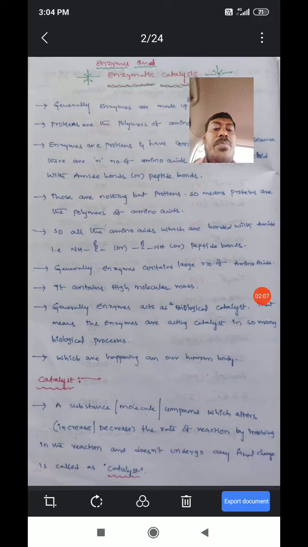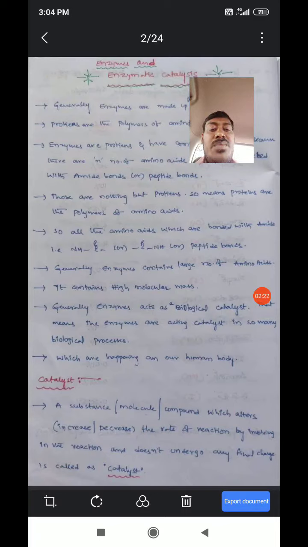Generally, enzymes contain a large number of amino acids, and they have high molecular mass.